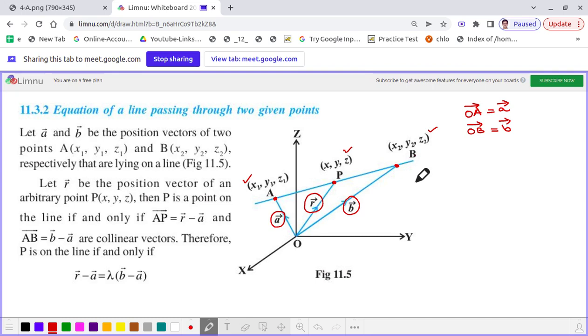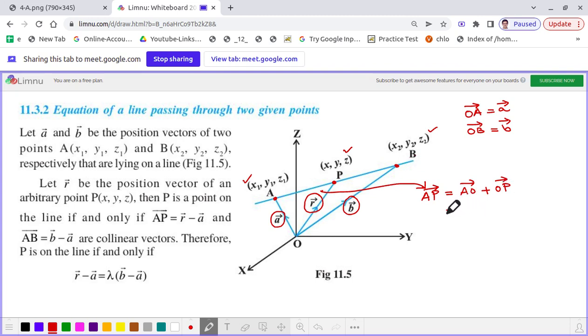In the triangle OAP, what we can write is that the vector AP is nothing but the vector AO plus vector OP. Clear? Now what is vector AO?